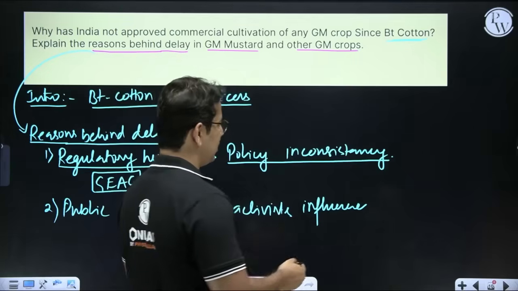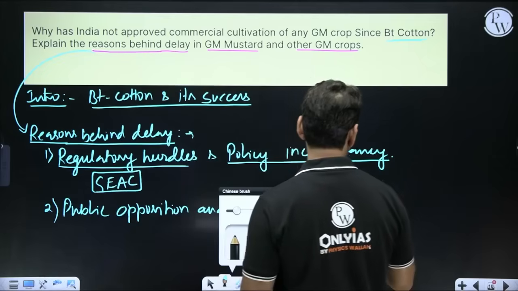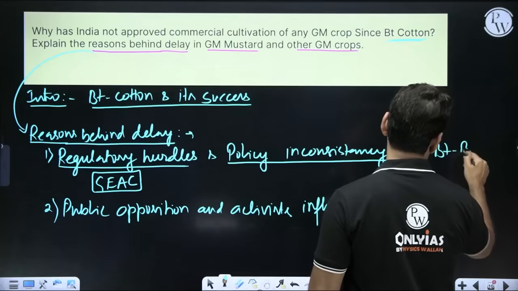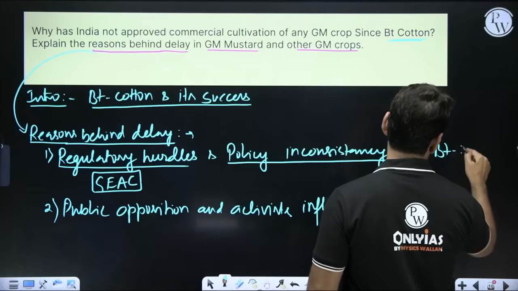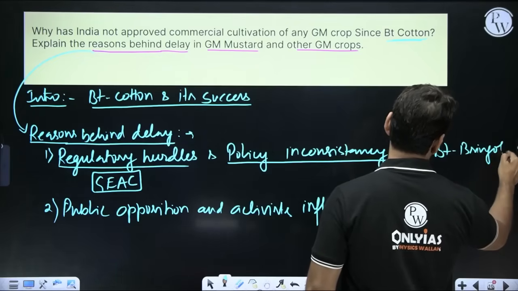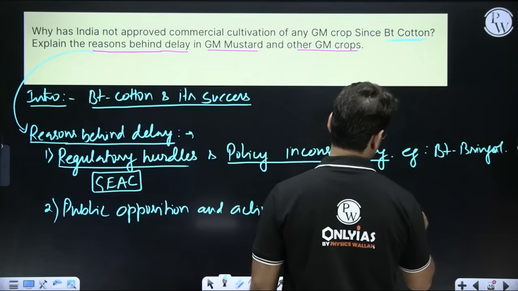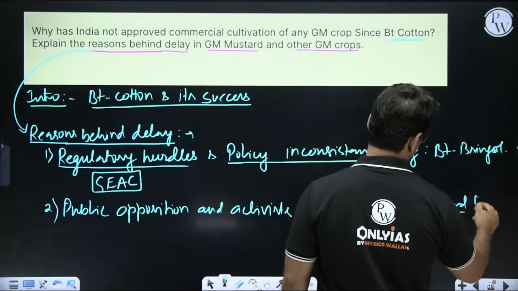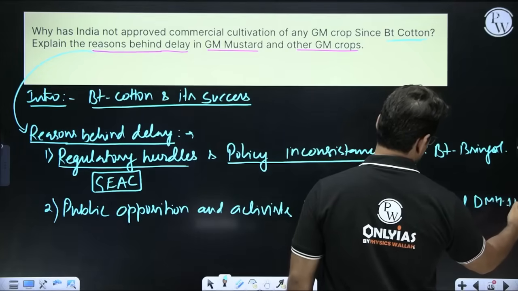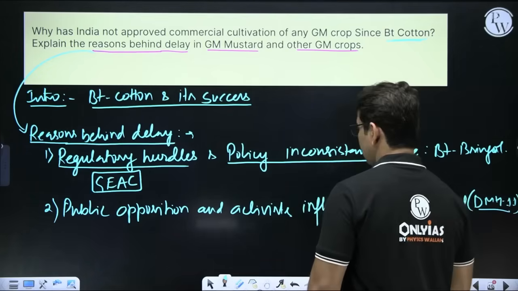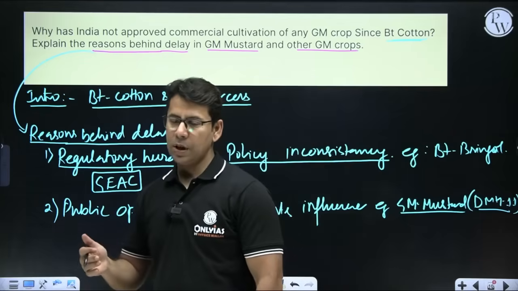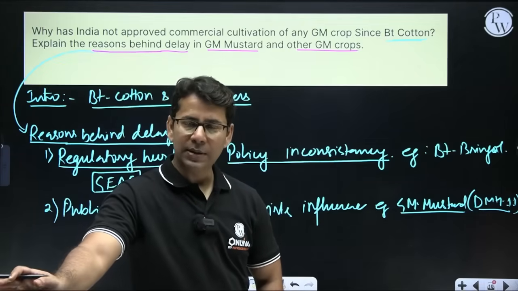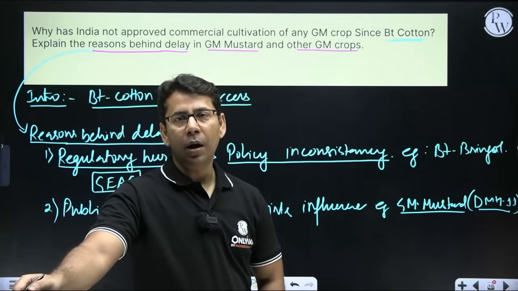Here we can give the example of BT brinjal, sorry, not cotton, I'm sorry. So BT brinjal, and here we can give the example of GM mustard in India, that's DMH-11. Because in 2017, this DMH-11 was approved for environmental release, and this environmental release was all set to be followed by commercial release.